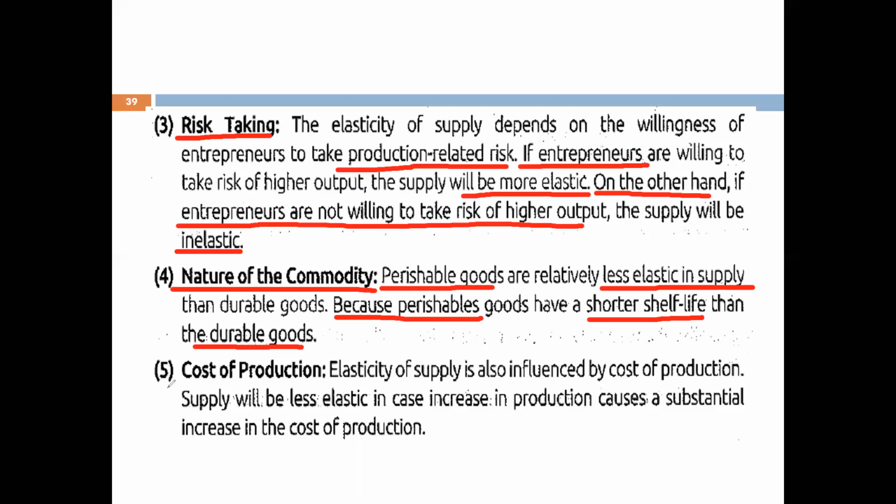The next factor which is affecting the elasticity of supply is your cost of production. Elasticity of supply is also influenced by cost of production.